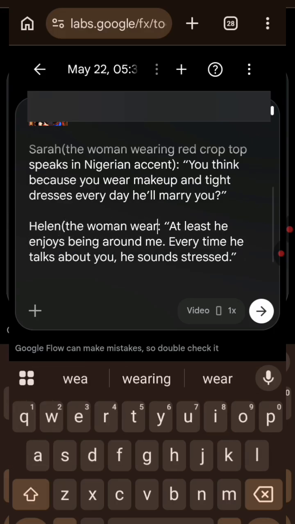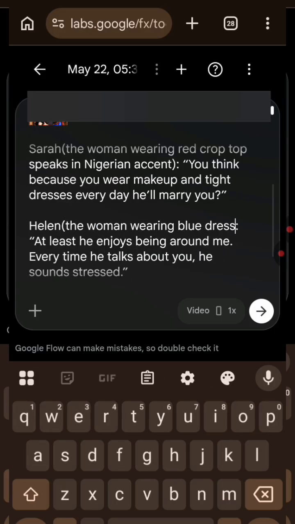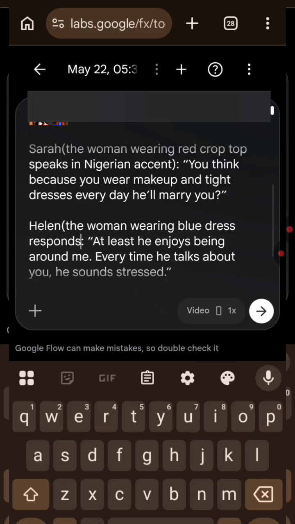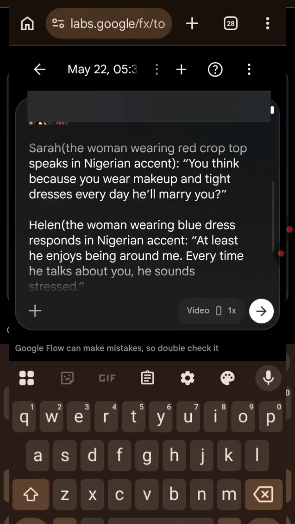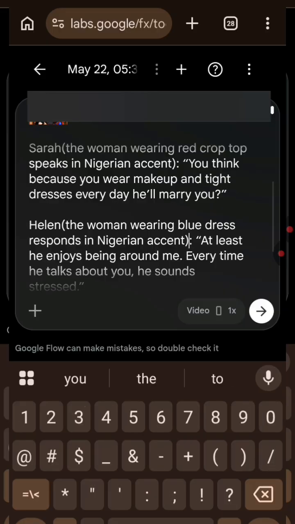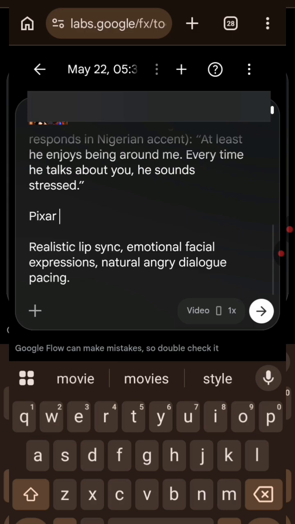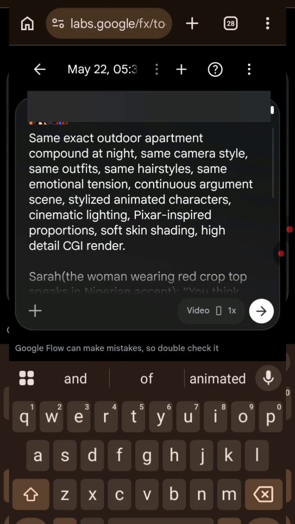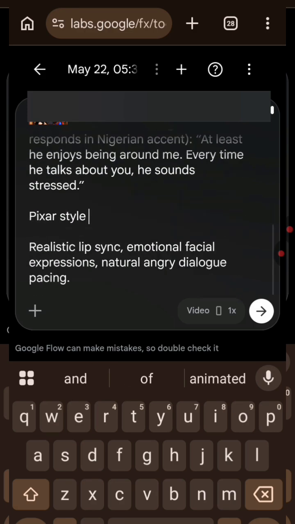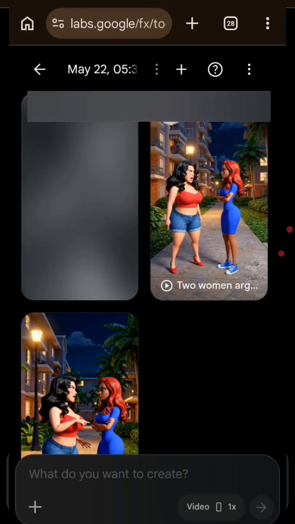The woman wearing blue dress responds in Nigerian accent. So I'll come down here and just write pizza style. That's all. Okay, pizza style, and then I will hit generate. I'll wait for it to load.